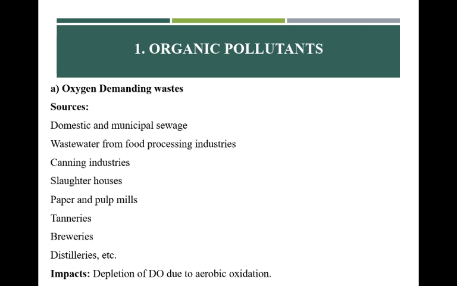The waste from these places has a considerable concentration of biodegradable organic compounds in suspended, colloidal and dissolved form, and they undergo degradation and decomposition by bacterial activity.